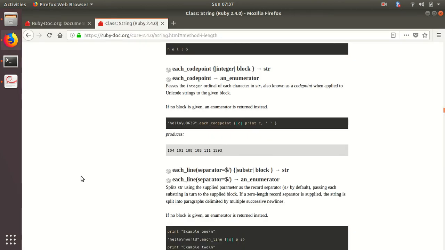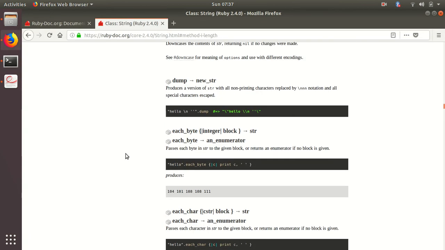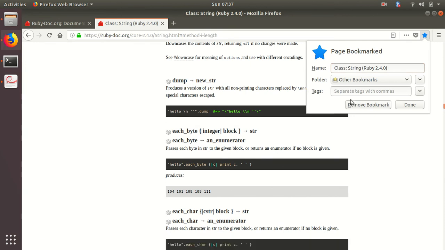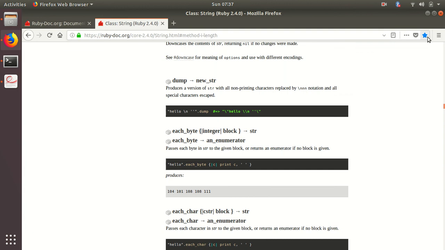Okay, so you can search for downcase. Let me put it in my browser search. Oh, it's been bookmarked. Anyway, you can bookmark it, but I don't want to bookmark it. And how to remove from bookmarks.